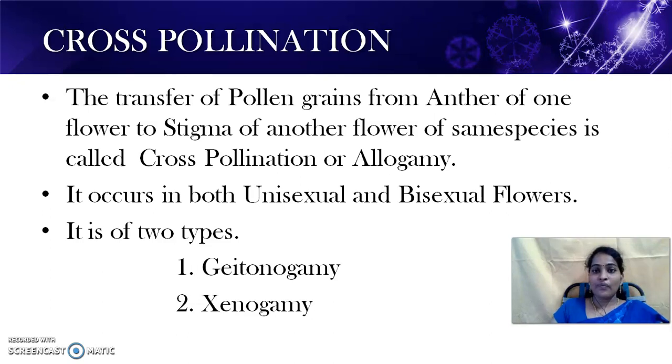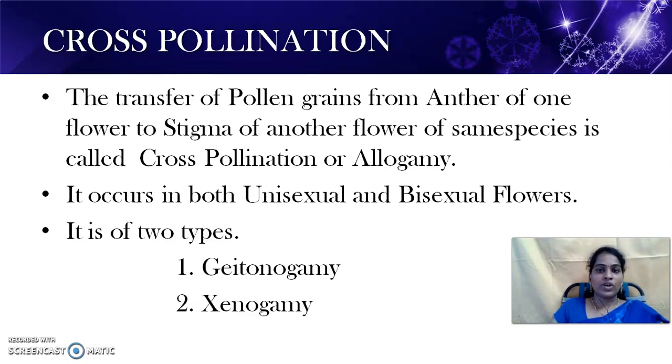It is again of two types, geitonogamy and xenogamy. What is geitonogamy? Geitonogamy means the pollen grains transfer from anther to the stigma of flowers present on the same plant. Both the flowers may be different, but both are present on the same plant.